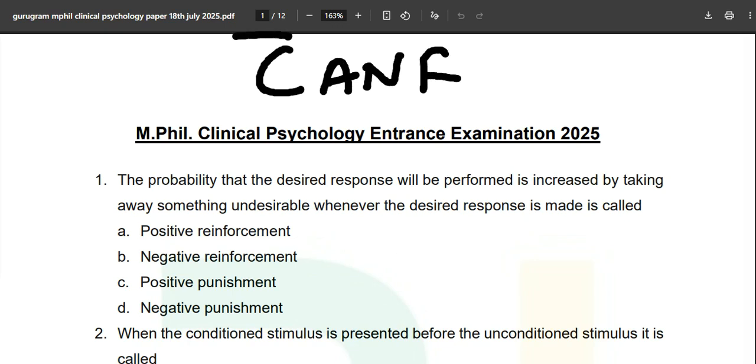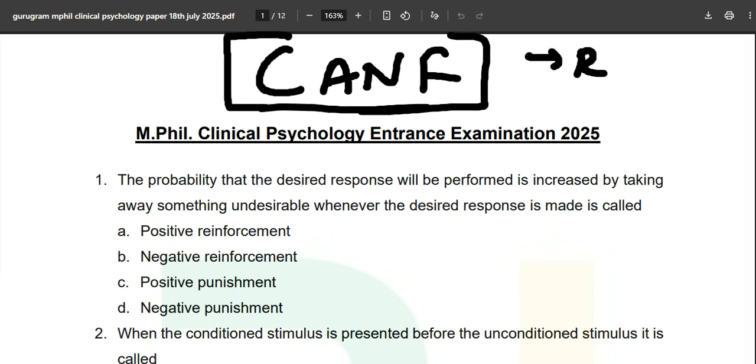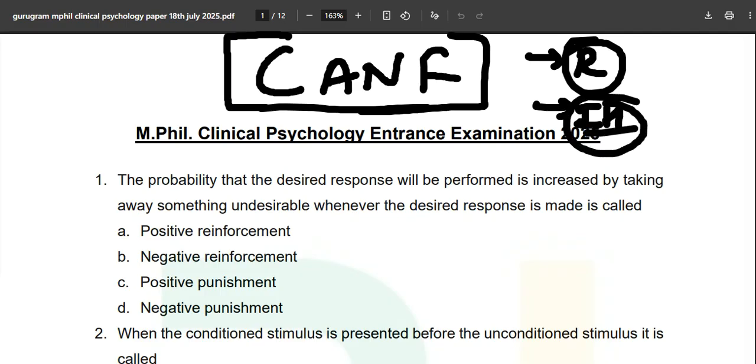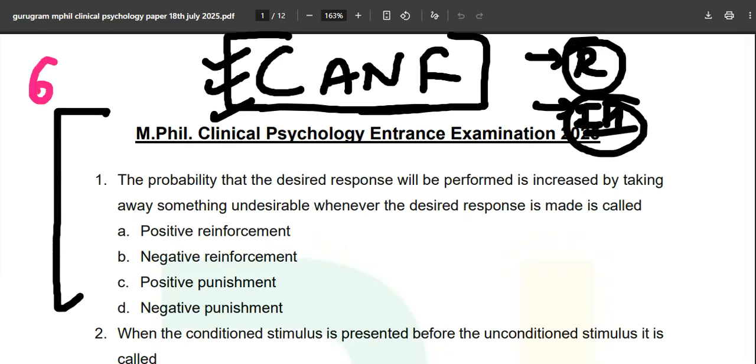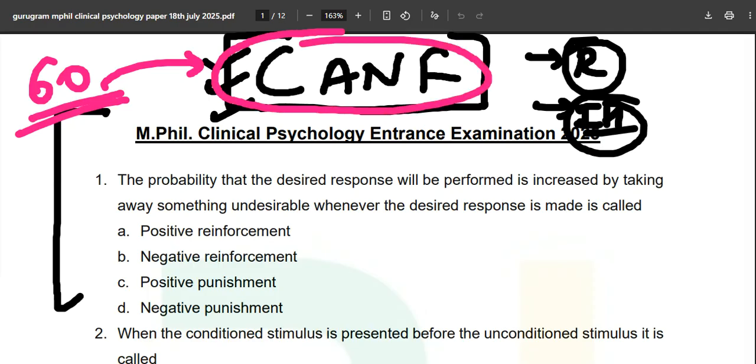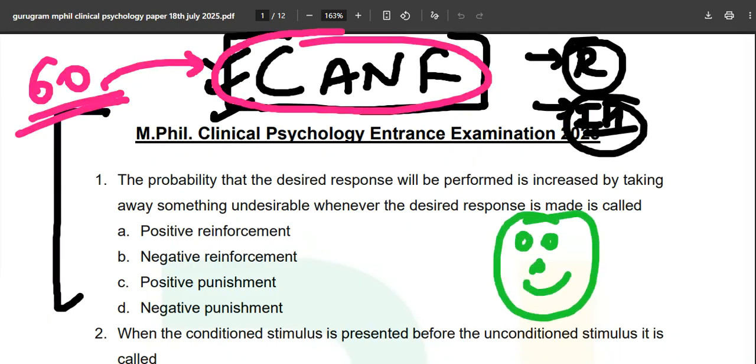if you don't know about the CANF framework, then you are quite late. If you are giving RINPAS 2025 or IHBAS 2025, make sure that you read thoroughly these books, because these complete 60 questions are directly coming from this CANF framework only, nothing apart from that. The questions are coming directly from the books mentioned over here, so you just need to rely completely on these 4 books.